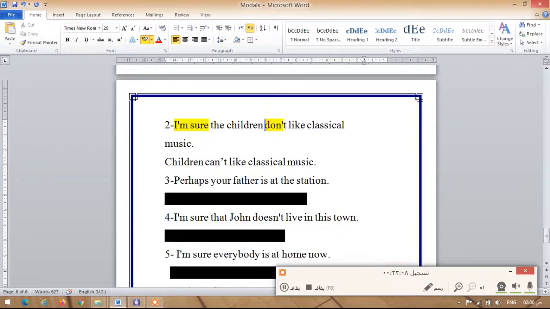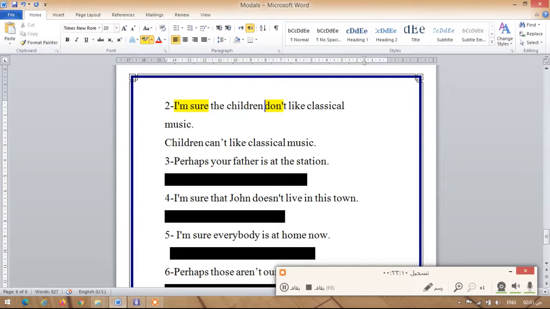What about the following sentence? Perhaps your father is at the station. Perhaps here means maybe your father is at the station. So we're gonna say your father may be at the station.